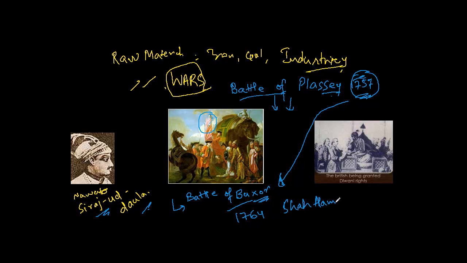Alam, the last effective ruler of the Mughal empire, fought the Battle of Buxar. But again, under the influence of the British, the East India Company was very strong. They were so strong that they defeated Shah Alam, and at last they acquired the rights of Diwani.